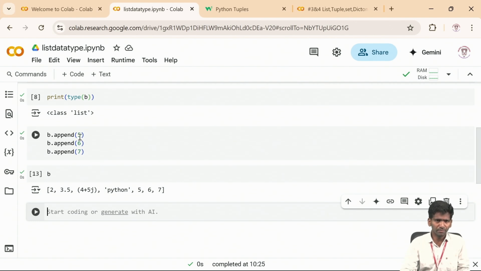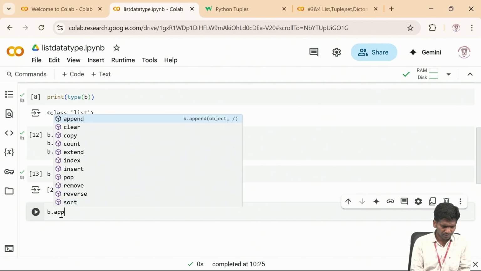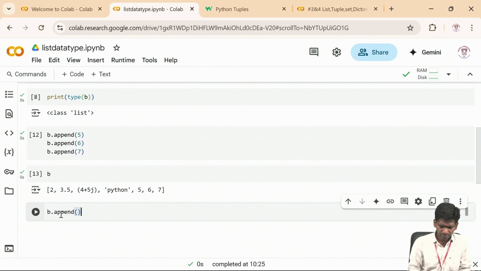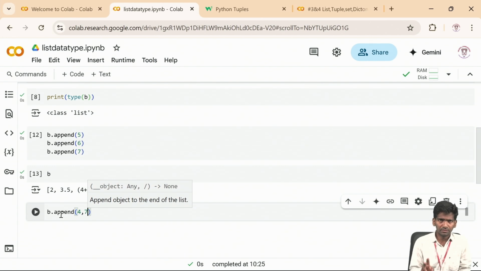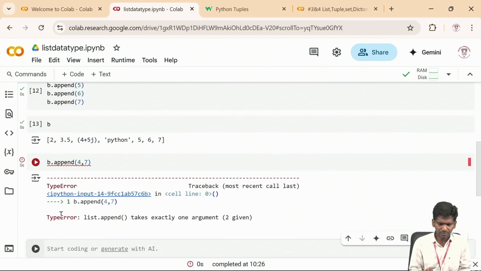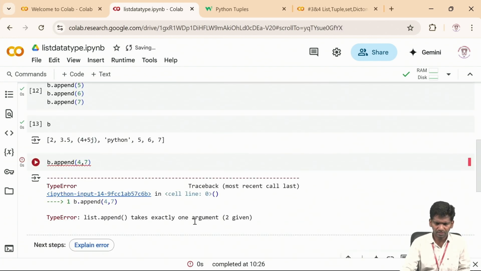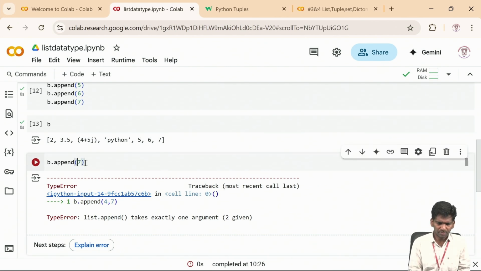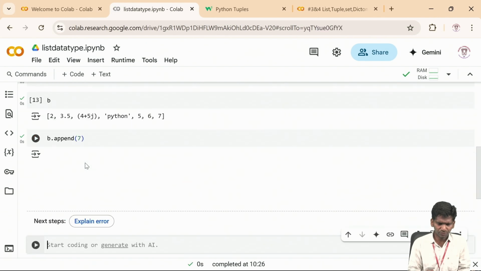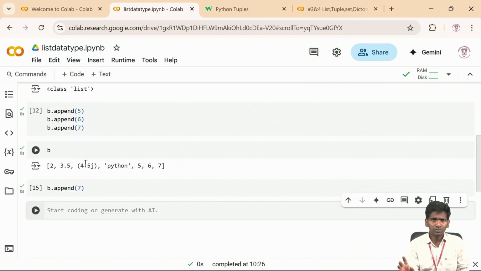The append function is used to take only one element. If you take 2 elements and append, we will get an error. So let us check it. B dot append, let me give 4, 7. You can't append 2 elements, you can append only one element. You are getting an error. You can see here, one argument. So at a time we can append only one element. The append function is used to add elements to the existing list, and that too at the end of the list only.